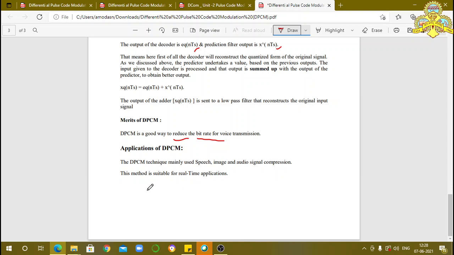Next, we consider the disadvantage. Actually, in the DPCM, the number of bits required to transmit the information is less than the number of bits required in the PCM, but it is not a single bit. We can transmit a single bit for that transmission, and that is considered delta modulation. In the next class, we will discuss delta modulation.